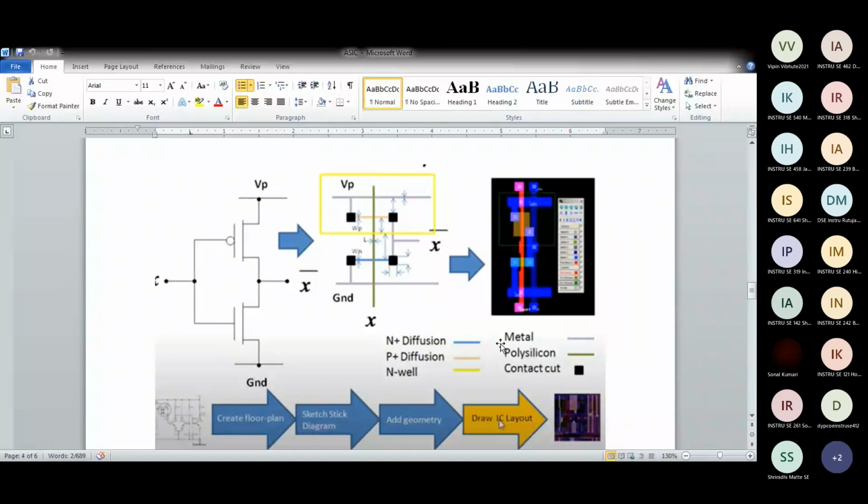But just see this: create data flow plan, sketch stick diagram, add geometry, and draw IC layout. So this down here is the IC layout, and the others are the steps above it. So see, the first is a general FET input gate. Then you convert it into a gate format, and then you make a complete circuit.